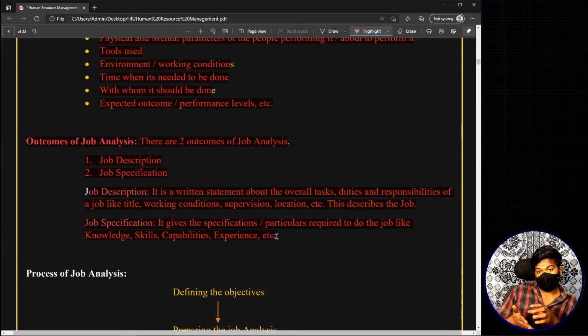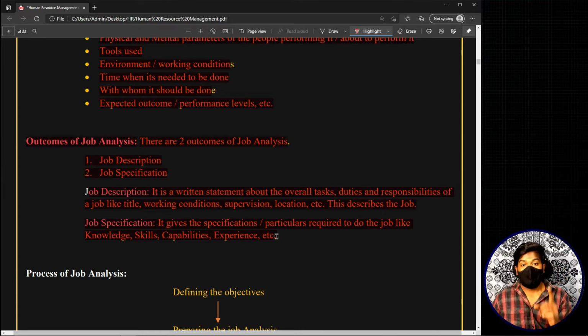Then in a separate column, you'll have minimum educational qualification, minimum experience and all these particular things. In certain jobs, like defense jobs, or certain mining jobs, you'll also have physical requirements. So basically a job advertisement usually looks like this. It does not have a heading telling you this is the job description, this is the job specification, but it has information relating to both.